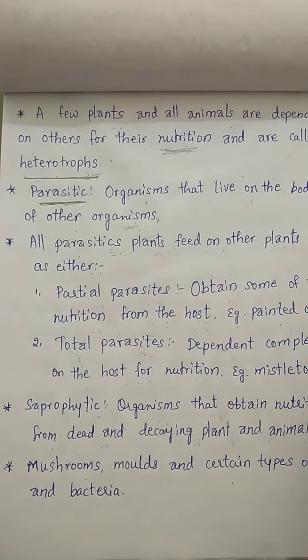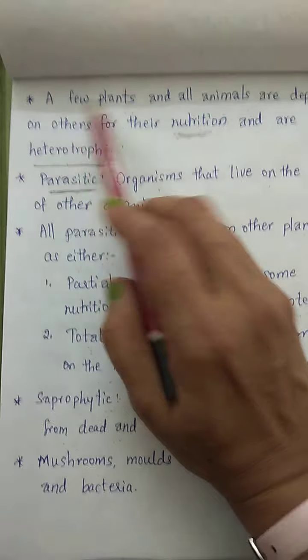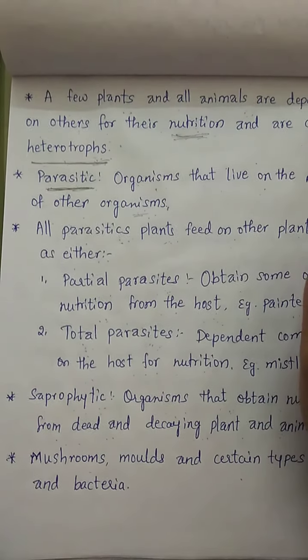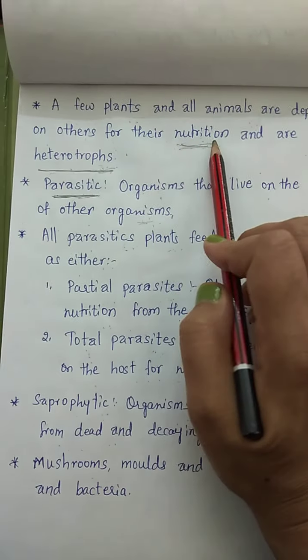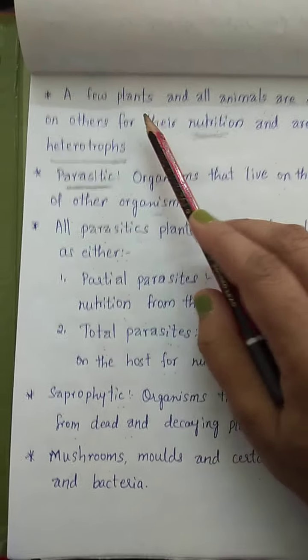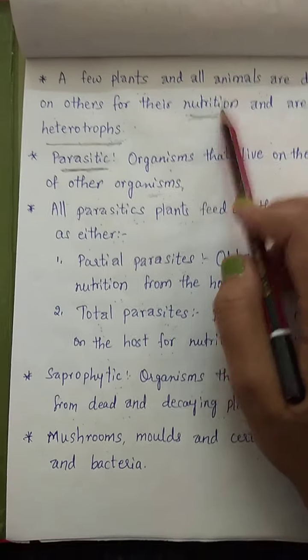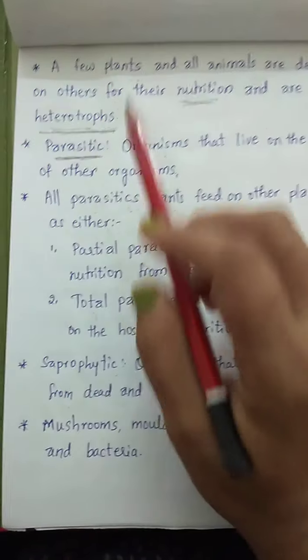Hello students, let's continue from 7th standard science, nutrition in plants. A few plants and all animals that are dependent on others for their nutrition are called heterotrophs. Heterotrophs are a few of the plants and all the animals which are dependent on others for their nutrition. We call them heterotrophs.